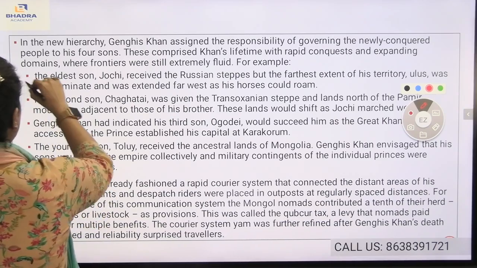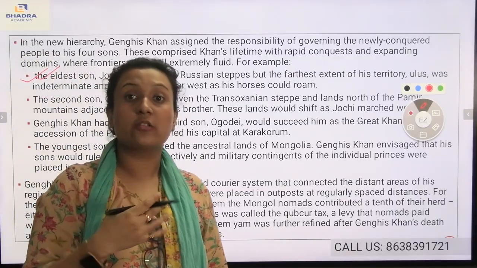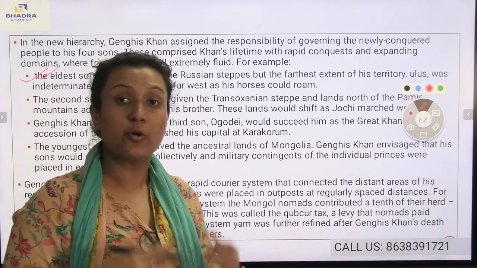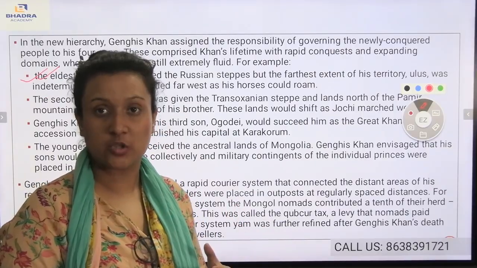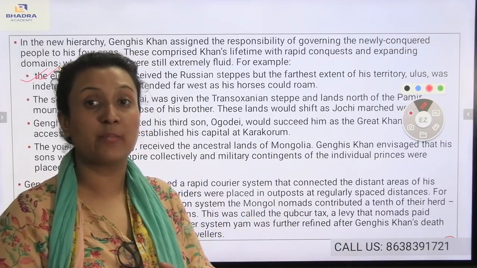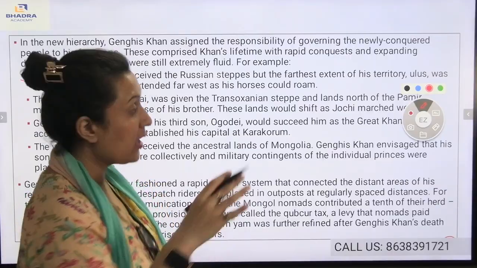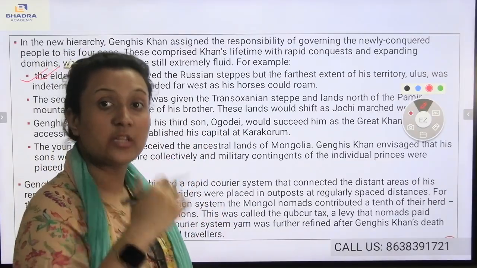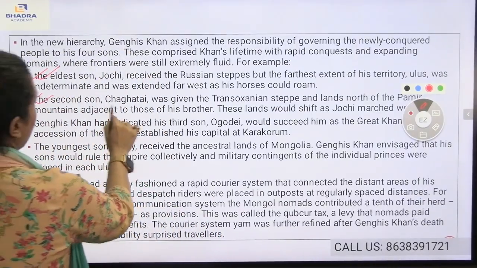Now, the eldest son Joshi actually got the Russian steppes, and most of the Russian steppes were under Joshi himself. Also, his territory extended to the west so that he could graze his horses. You see, according to his preference, the Russian steppes were given to him. And second comes Chagatai.